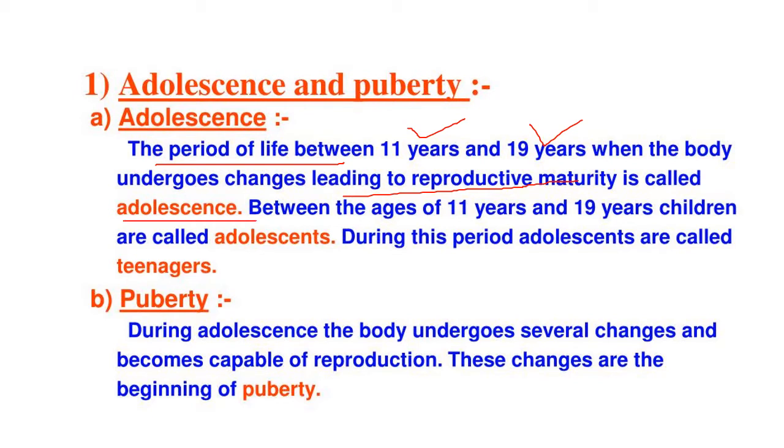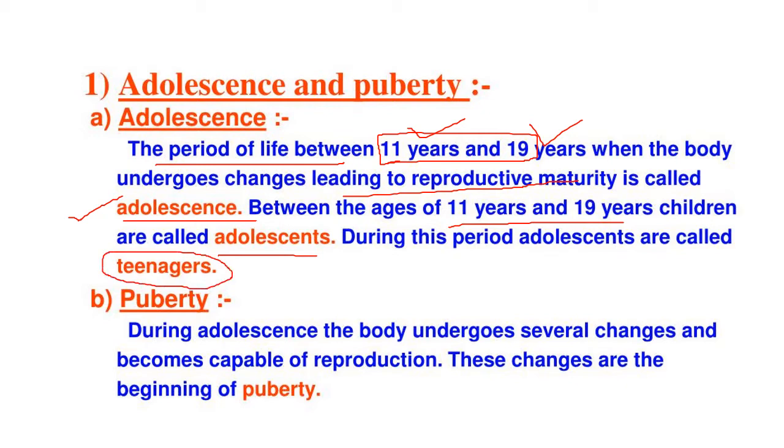So the children or students between the ages of 11 and 19 are called adolescents, and during this period adolescents are called teenagers.